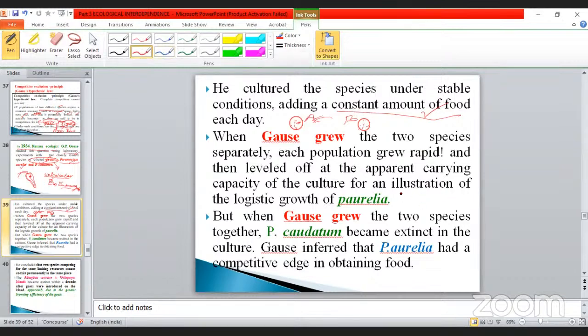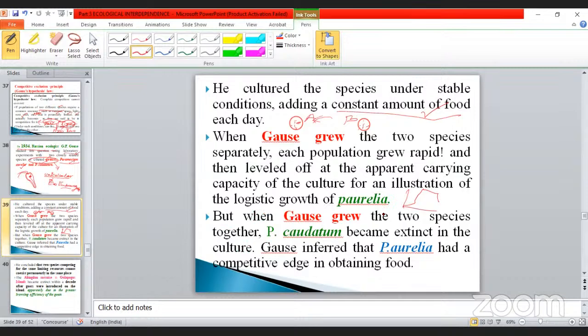So there are four phases. What are the four phases? The starting phase, the lag phase, the steady phase, and the decline phase. Okay, this is the concept. So here, what happened? The logistic growth of Paramecium.